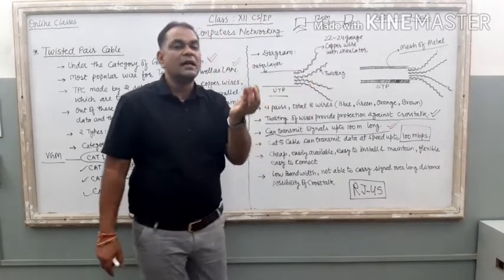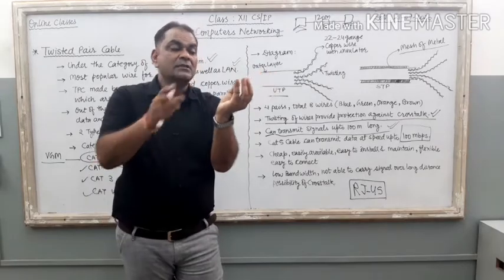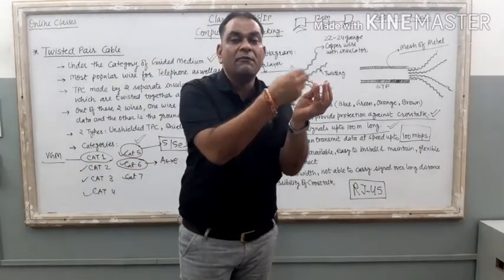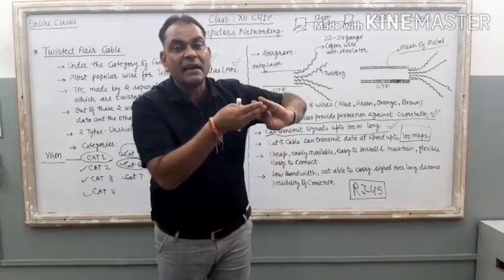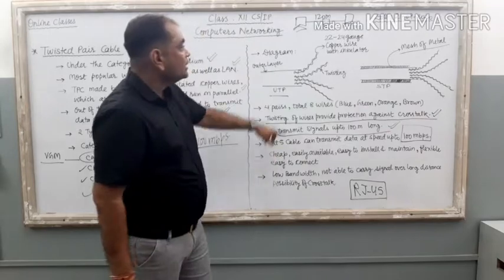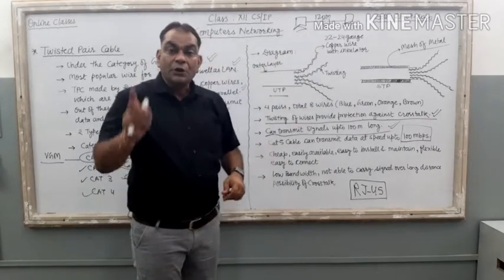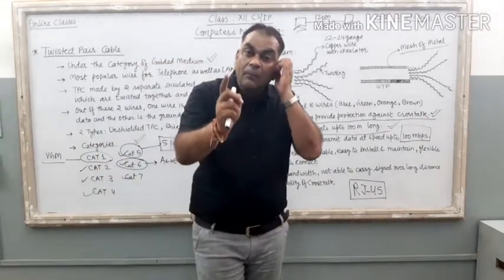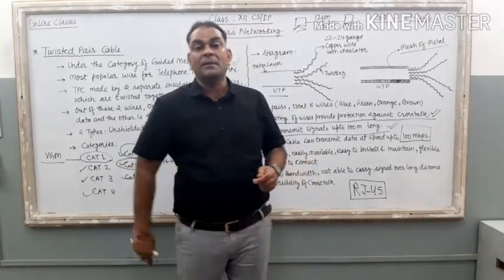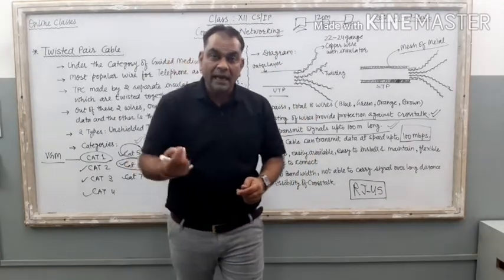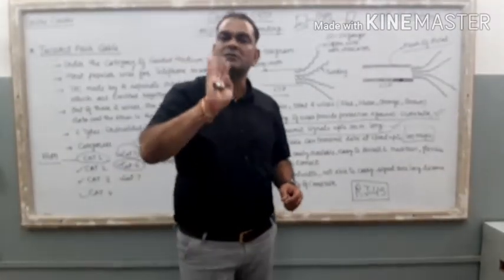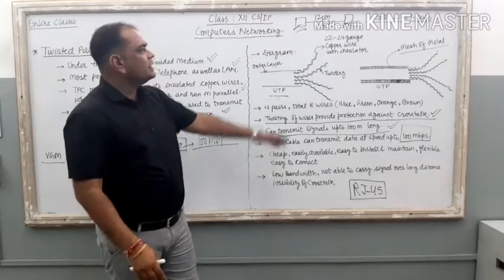Once you put the repeater in between the wire, what is the role of the repeater? The repeater takes the input signal, amplifies it, and retransmits it inside the cable. So, with the help of a repeater, you can transmit data up to 200 meters in the same twisted pair cable. Clear? Without a repeater, the maximum distance is 100 meters only. So that is the role of the repeater.